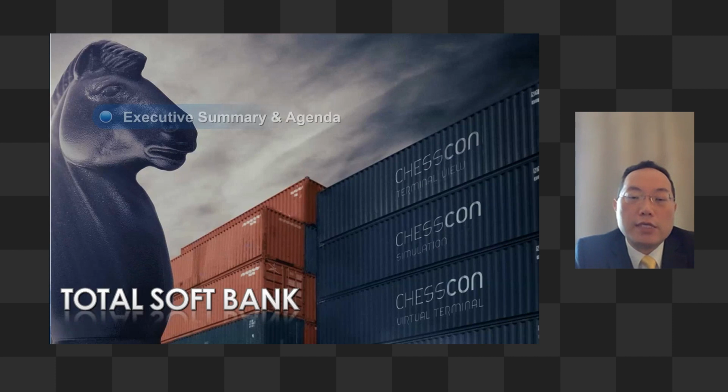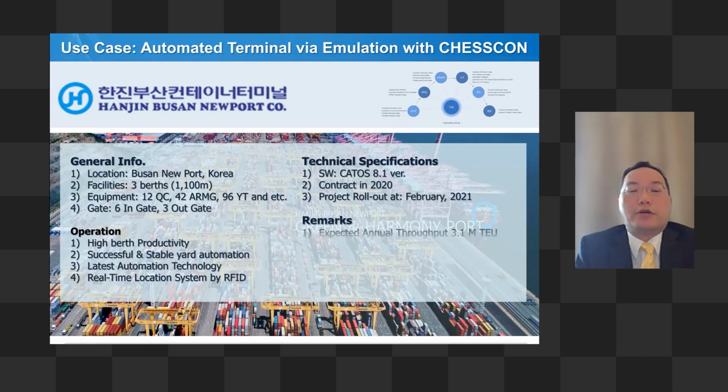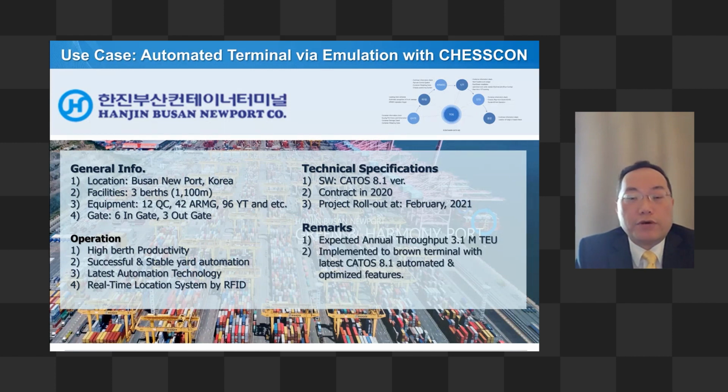So our use case, which I'm going to explain today, is one of the automated terminals in Korea. This Korean terminal has a total capacity of around 3.1 million. In Busan New Port, they have the Fuyap automated terminal, which runs our latest TOS, which we call KTOS version 8.1.